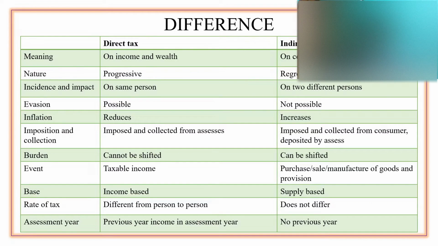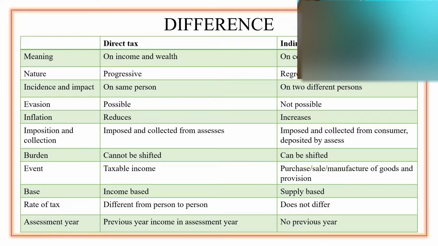Let's take this example where you have two individuals. One person is the wealthiest one and the other is a very poor one, and both of them go inside a particular shop where they look at a particular mobile phone, and both of them are buying that mobile phone. If it is the same mobile phone, the wealthiest man is getting that mobile phone and the poorer is also getting the same mobile phone.